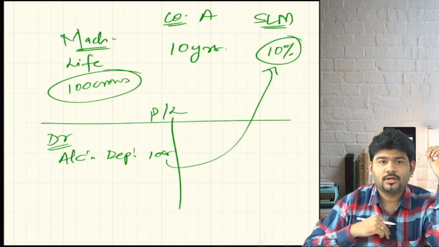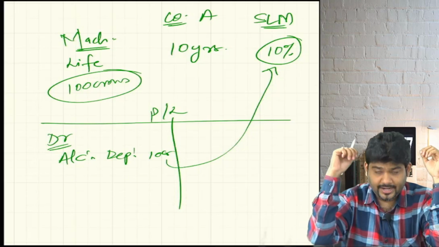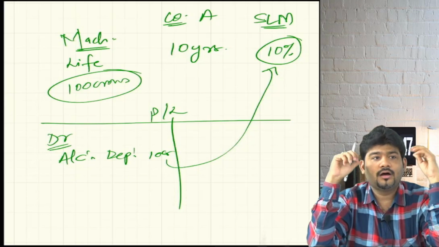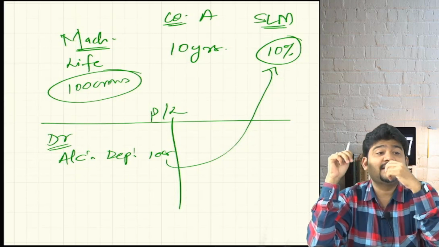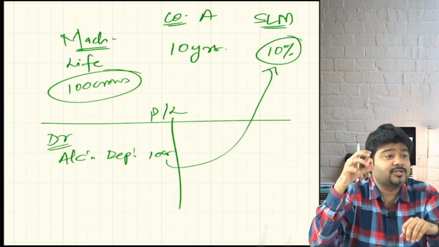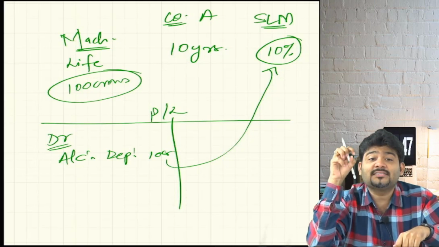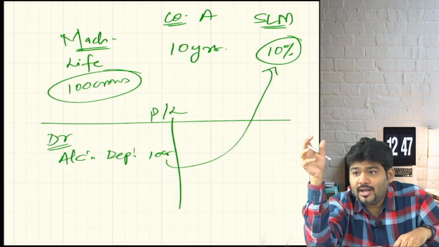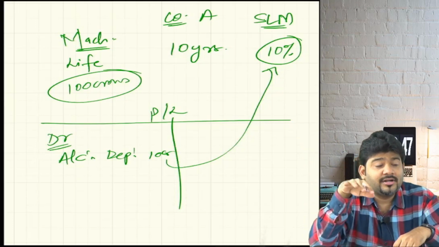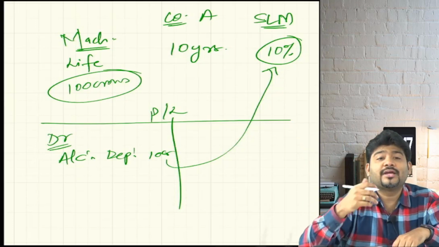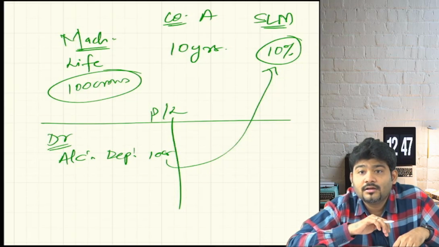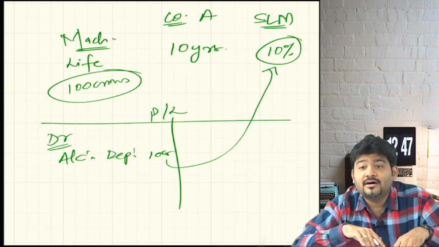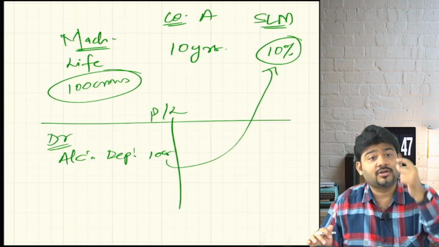But now a lot of Ind AS and all of these things have been introduced, which say that economic depreciation means actual how much life of the asset has gone down. Based on how much the actual life of the asset has gone down, we should calculate the depreciation, called economic depreciation.